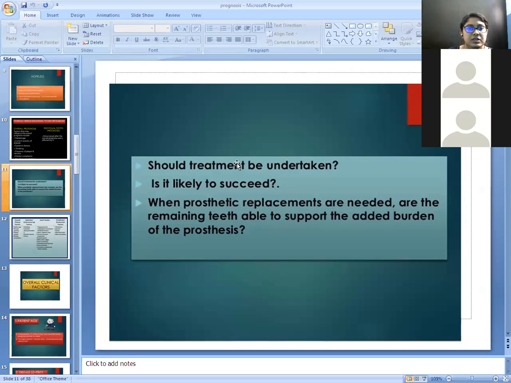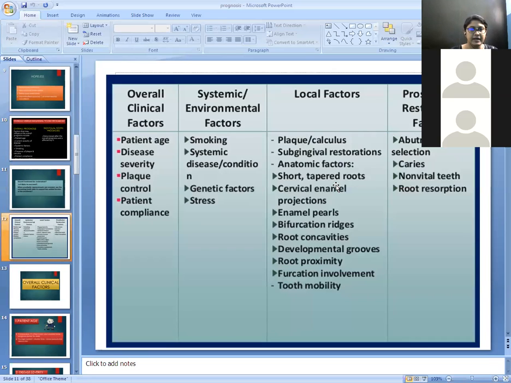Basically there are different factors for the prognosis which are divided into four categories. First one is the overall clinical factors, second is the systemic and environmental factors, third is the local factors, and fourth is the prosthetic and restorative factors. The overall clinical factors include age, disease severity, plaque control, and patient compliance.